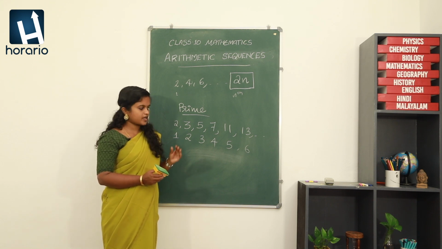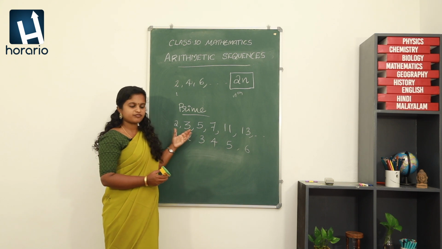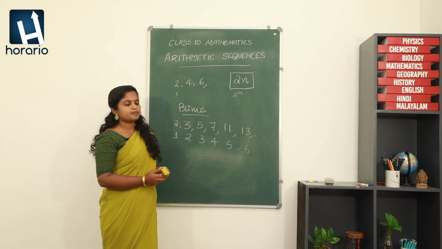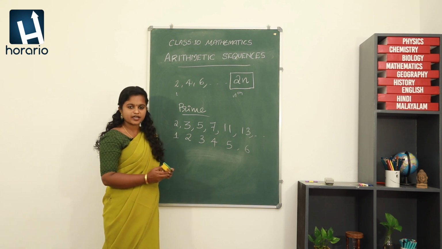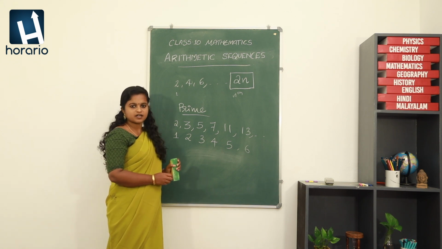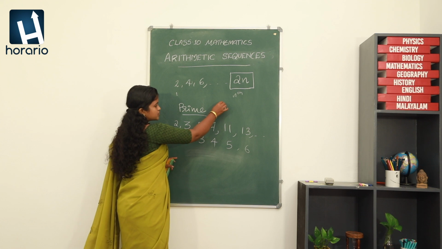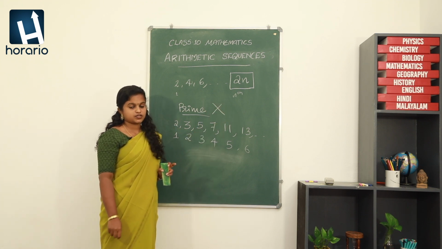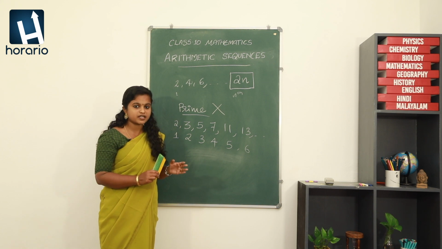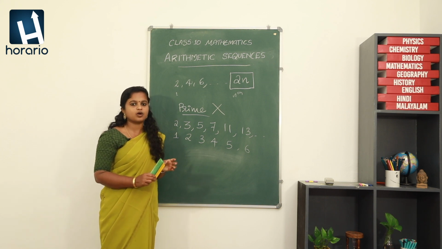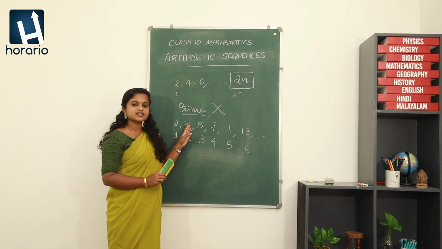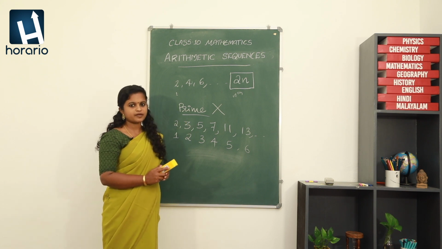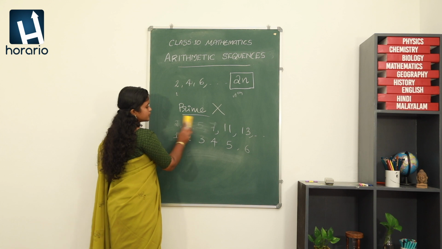There is no particular algebraic form for this collection of numbers, and hence we can say that prime numbers cannot be considered a number sequence. So those numbers which cannot be written in a particular algebraic form cannot be called a number sequence. One example is prime numbers. Okay, so I hope the idea is clear for you.